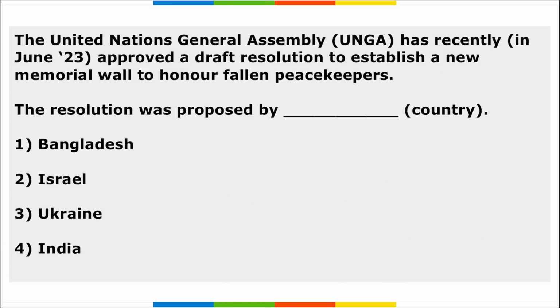Next is the United Nations General Assembly. They recently approved a draft resolution to establish a new memorial wall to honor fallen peacekeepers. This resolution was proposed by India, right?